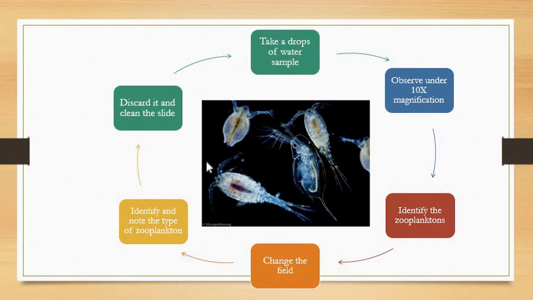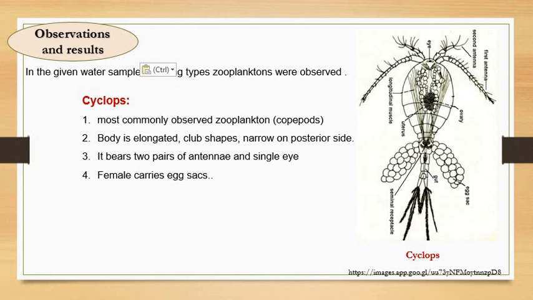Again follow the procedure. So this entire procedure, you have to repeat for how many times? For 5 to 6 times, so that you can get more and more different types of planktons, especially zooplanktons, in it. Right? Okay. Now let's move ahead and see what the observation and result are.